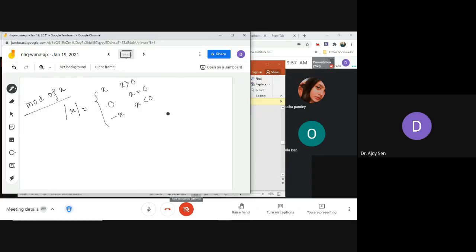If you remember, you have drawn that function. This is the graph of the function y equals mod x. This is our y-axis and this is our x-axis. This part is for x greater than 0, this part is for x less than 0, and at x equals 0 it is 0. So this is our function mod x. You can study these functions in your book.